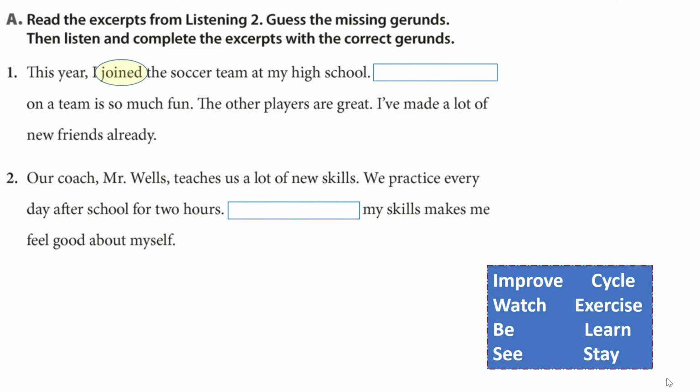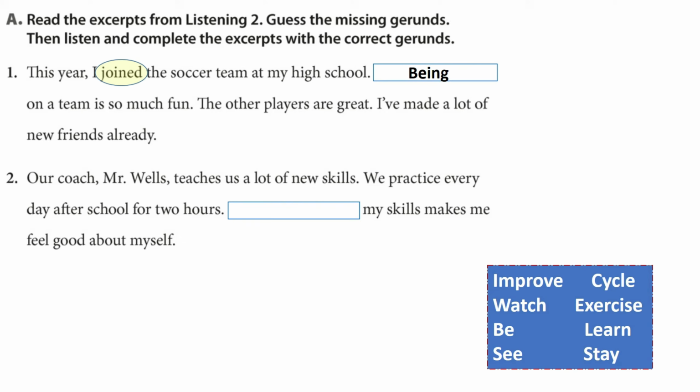So joined. Joined is being part of something. So I would assume that the answer would be B, and we add ing to turn it into a gerund. Being on a team is so much fun. The other players are great. I've made a lot of new friends already.